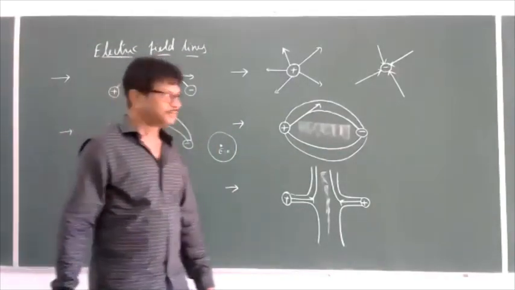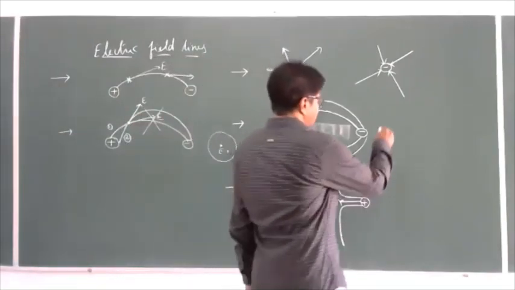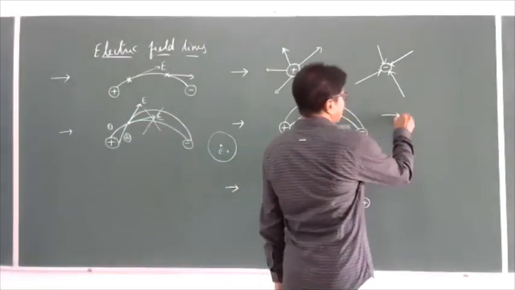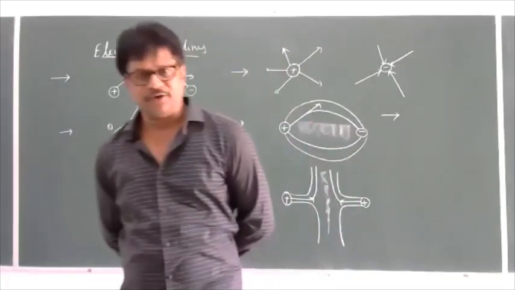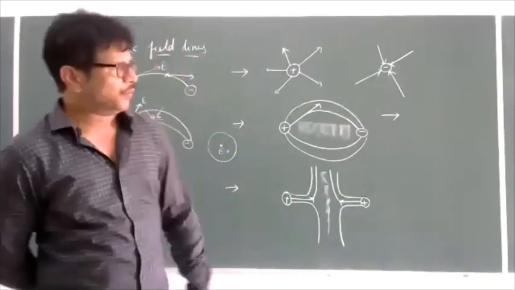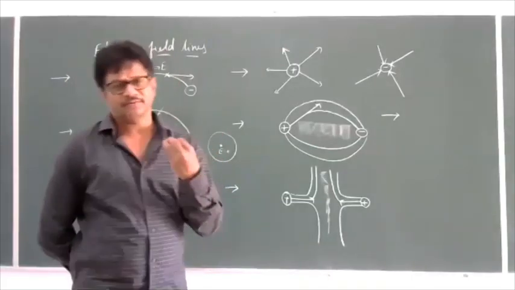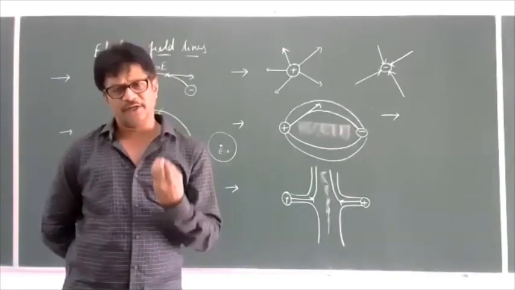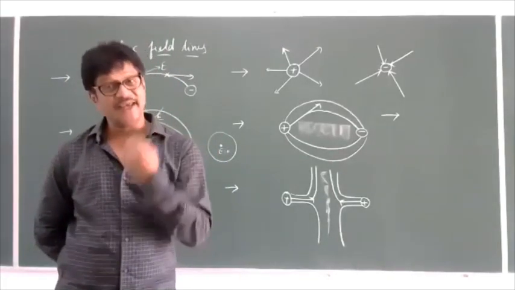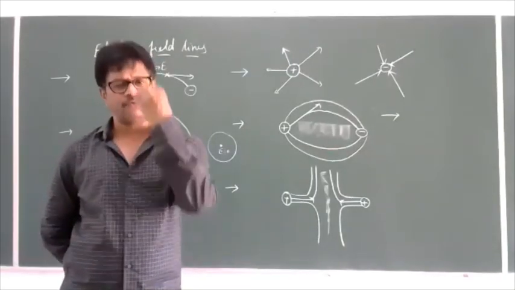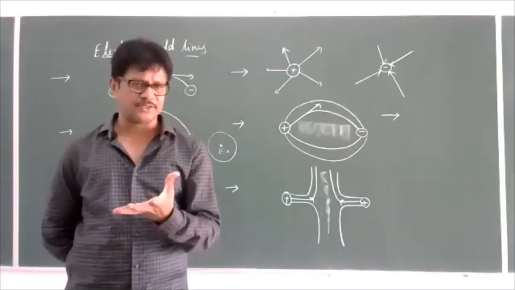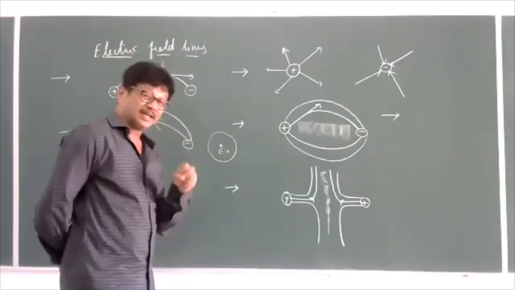So one more is the uniform electric field. What do you mean by this uniform electric field? The uniform electric field is nothing but the intensity of the electric field being the same at all the points. Is it practically possible or not? That question arises.